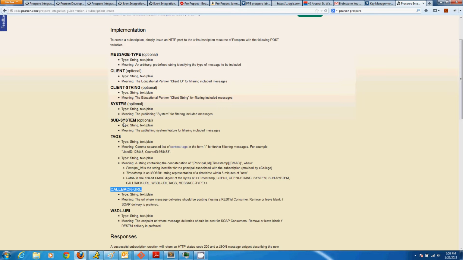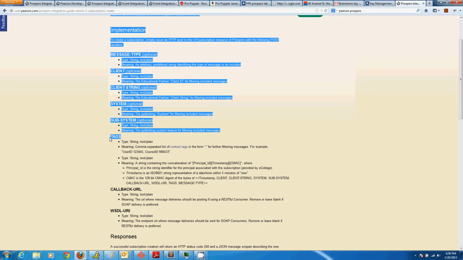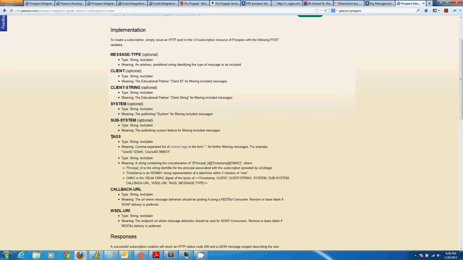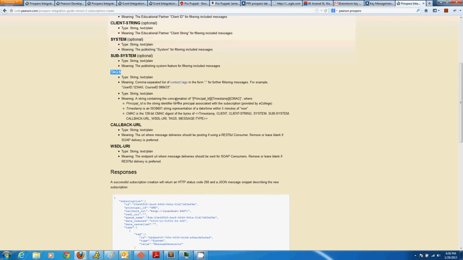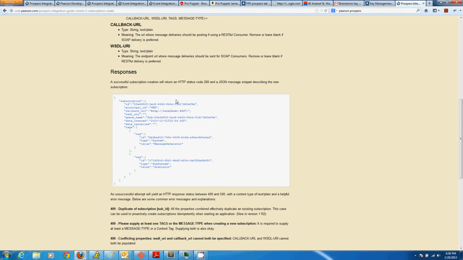The rest are really just tags. Subsystem is a tag, system is a tag, client string is a tag, client is a tag, and message type is also a tag. That's why all of these are optional, because they can all really be encapsulated by this tags element, which is not optional. So in order for me to really create a subscription, all I really need is a callback URL and its corresponding tags. And once I do create the subscription, it'll look something like this.